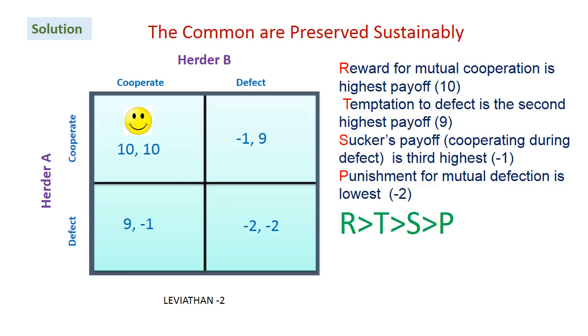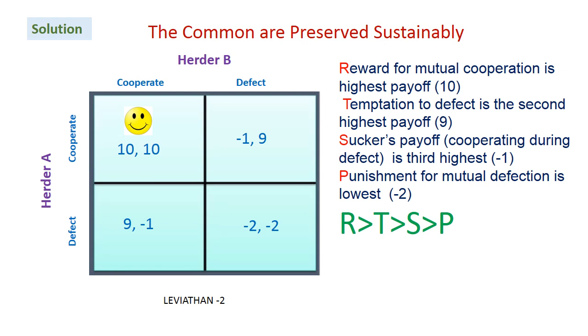The highest reward is 10 on 10 when they cooperate. So this is the intelligent quadrant, since the highest reward is 10 on 10. The temptation reward turns out to be 1 less than the highest reward, that is 9. In whatever case, the highest reward is the best. If they are sucker, then it is -1. If both are defective, then it is -2. It is better to be a sucker, where the loss is -1, than to be defective, where the loss is higher. But it is far better to have the highest reward of 10 on 10.